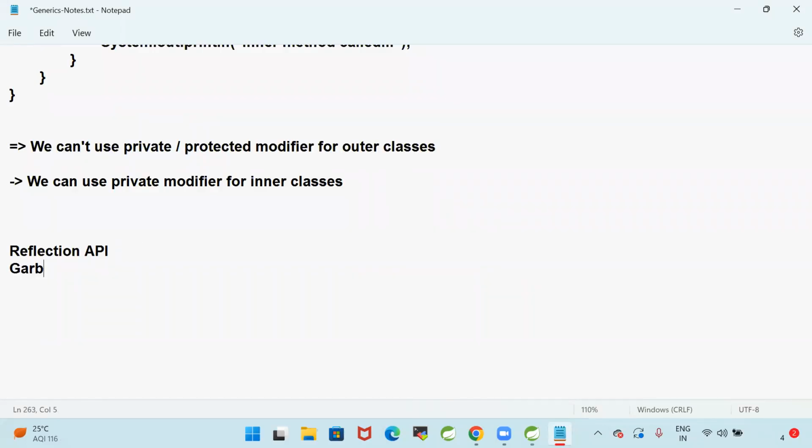We understood garbage collection, generics, enums, and inner classes. These are common topics in Java, and they may ask about them in the interview: What is reflection API? What is garbage collection? What is a generic? What is an enum? What is an inner class in Java?